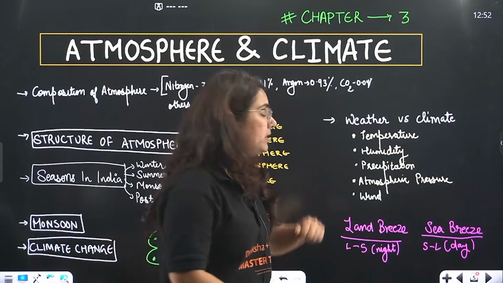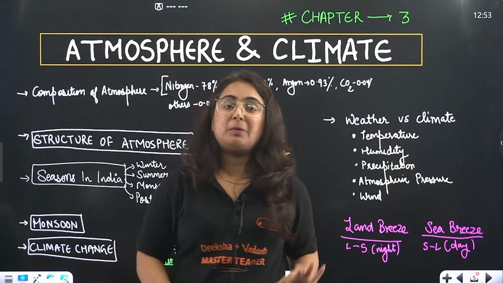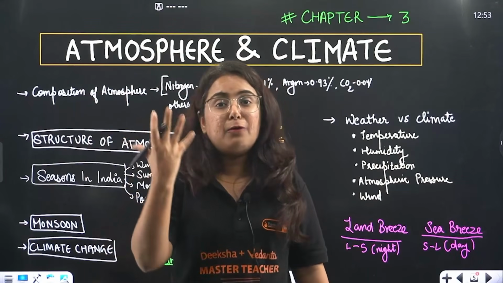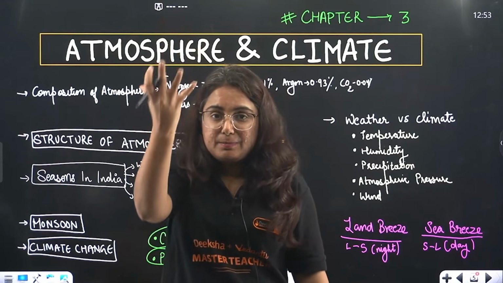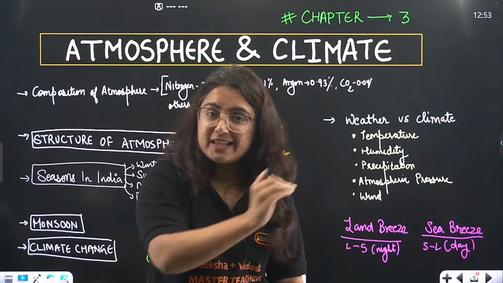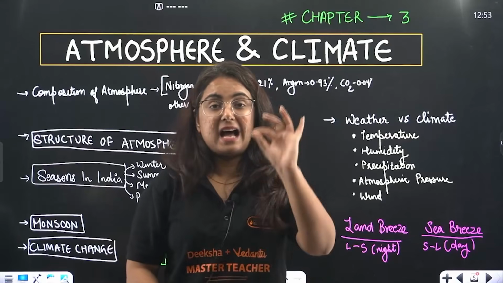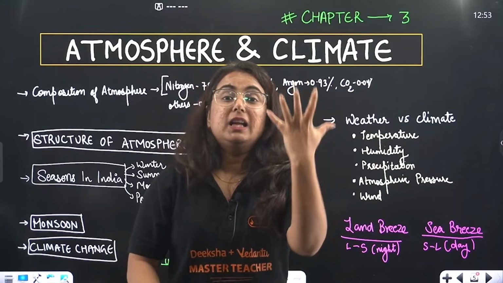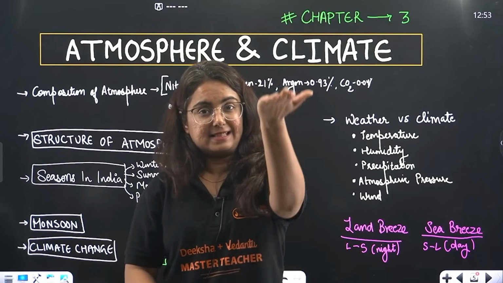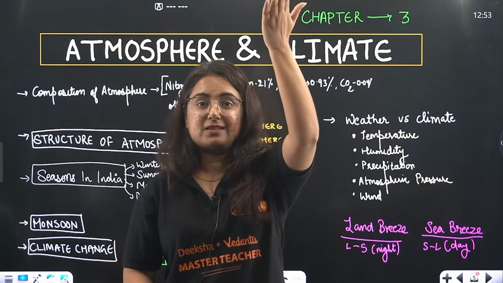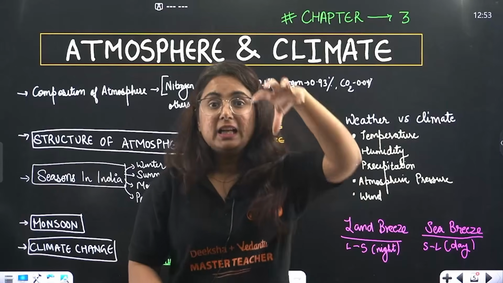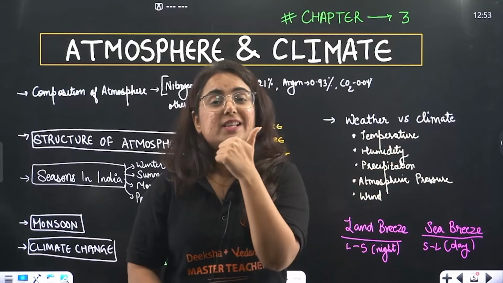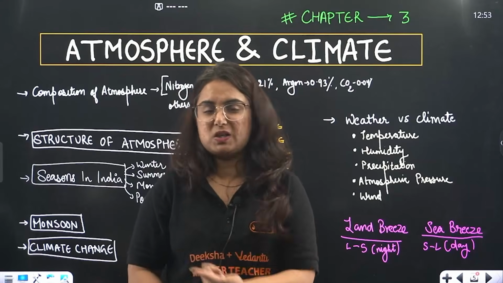Along with that, there is a concept that is atmospheric pressure. Beta, the gases that are present in the atmosphere have a weight and they apply a pressure on the earth. But consider this point, beta, when there is high temperature, pay attention to it. Whenever there is high temperature, the warm air rises up. When the warm air rises up, the weight of the atmosphere that was lying on the earth reduces. And hence, beta, whenever there is high temperature, there is low atmospheric pressure.